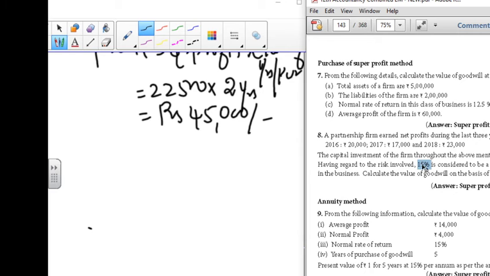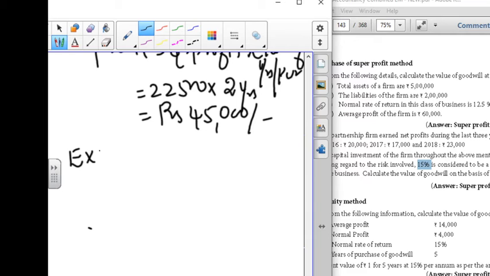It is nothing but the normal rate of return. Calculate the value of goodwill on the basis of 2 years of purchase of super profit. Exercise number 8: first we are going to calculate the average profit.